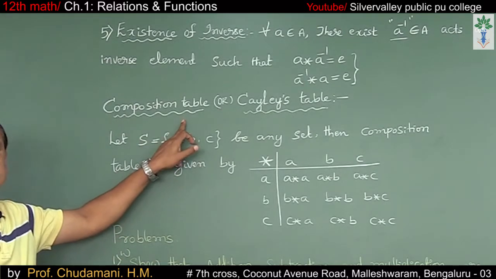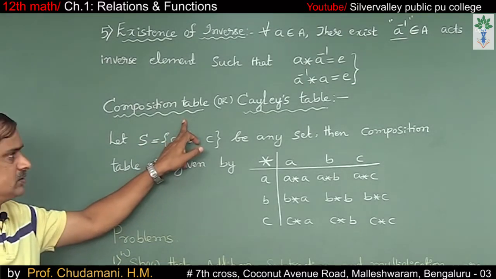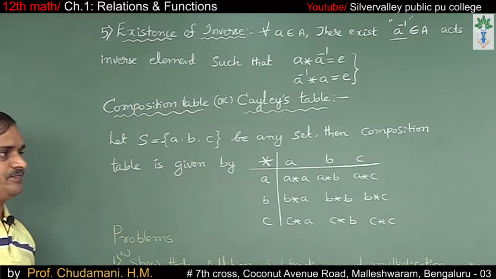Next, composition table or Cayley's table.